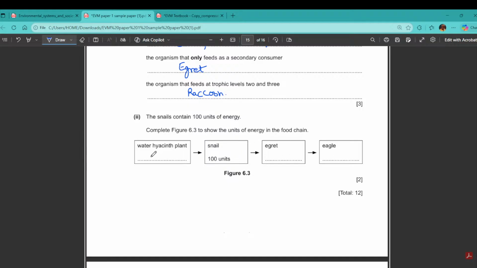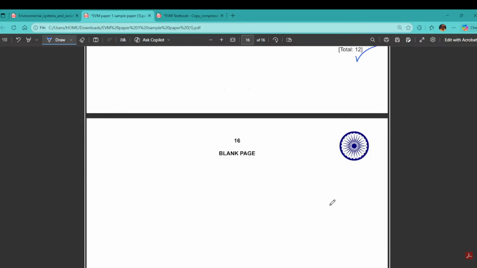So the previous one should be 1000 units. You need to mention the units, very important. Then it is 1000. If it is 1000, then the next one should have 10 units, and the last one, eagle, should have only 1 unit. That's it. This is how you get 2 plus 3, again 5, and your 12 marks is completed.